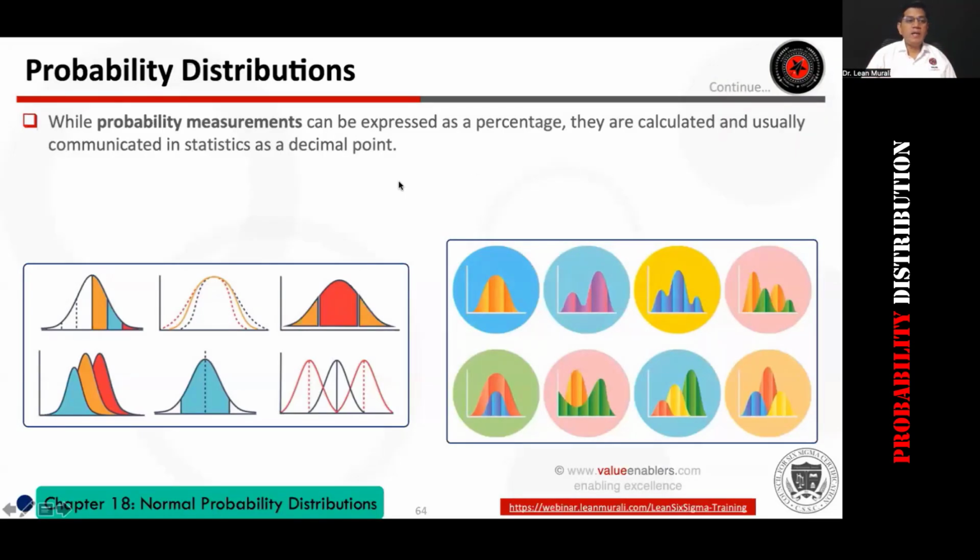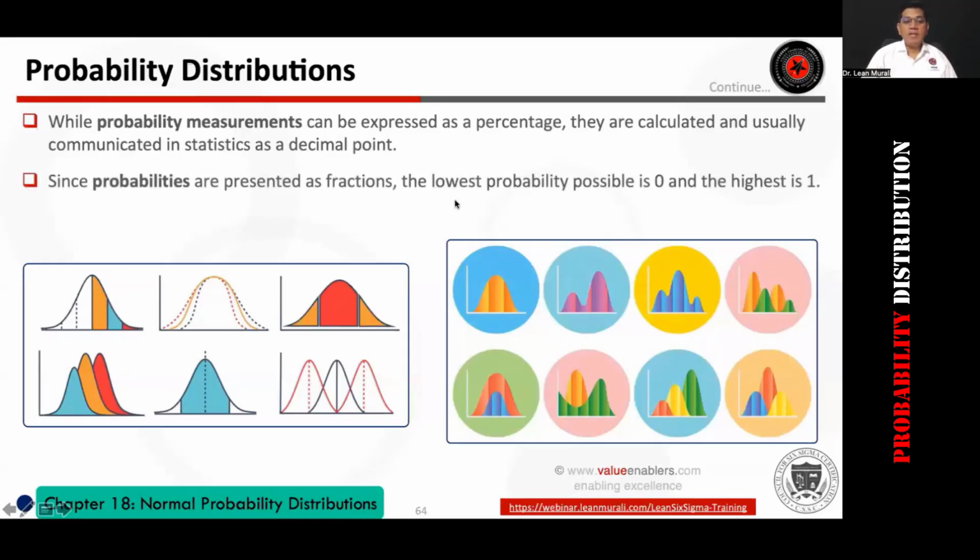They are calculated and usually communicated in statistics as decimal points. Since probabilities are presented as fractions, the lowest probability is 0 and the highest is 1. So probability is between 0 and 1. All of you type 0 to 1 in the chat box. 0 means there's no chance it will occur. 1 means there's a 100% chance that it will occur.